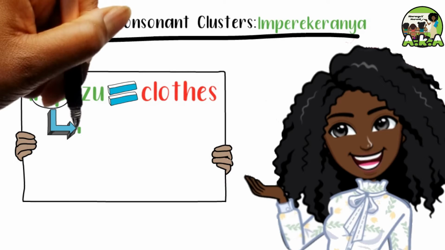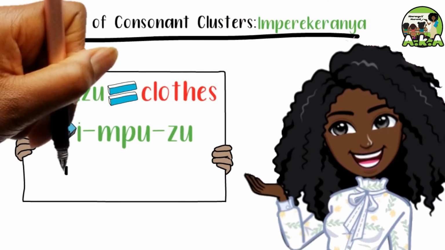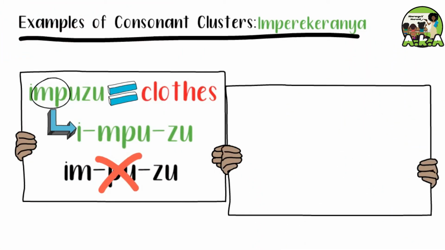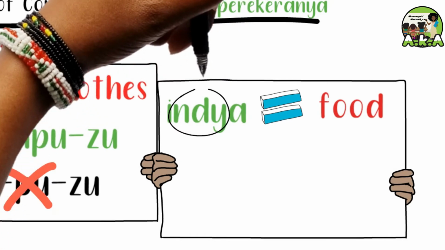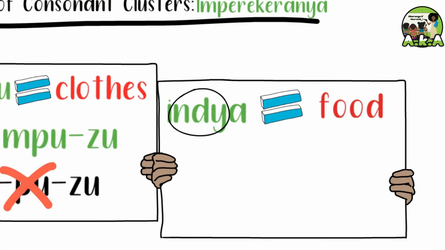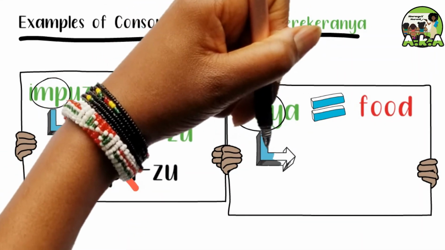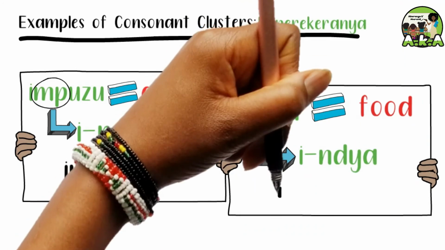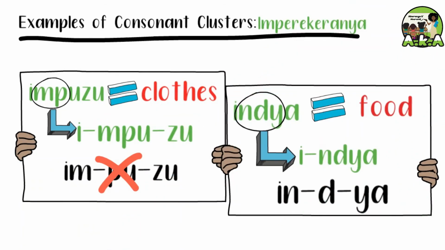So the word is pronounced imhuzu, not imhuzu. Then we have indyo, which means food. In this example, you can see that the letters N, D and the Y are put together to create a new sound, ndye. So the word is pronounced indyo, not indyo.